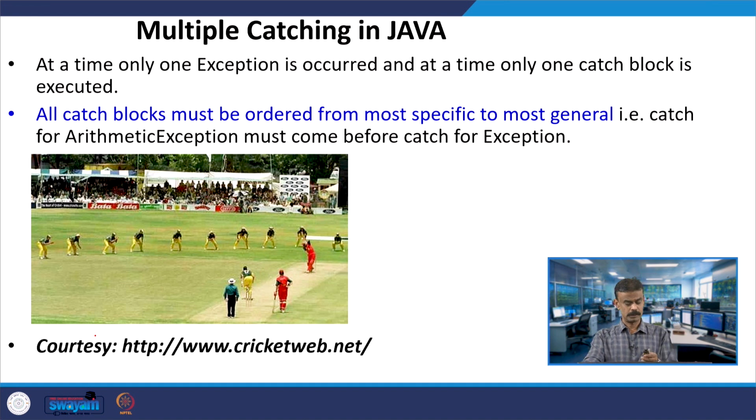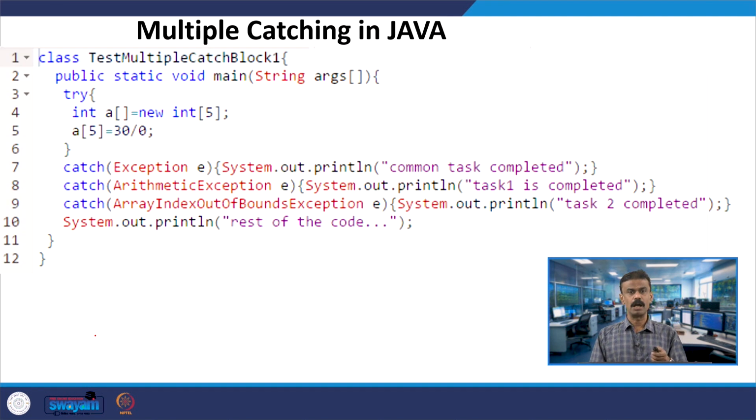For example, I have taken this picture from a particular website, and if you look at this code, it is the same code. A of 5 is 30 by 0. So I have arithmetic exception, and on the left hand side I have A of 5. I swapped the slip fielders: the first slip has gone to second slip, then to third slip, and the third slip has come to the first slip. I have changed the hierarchy. Is it possible?